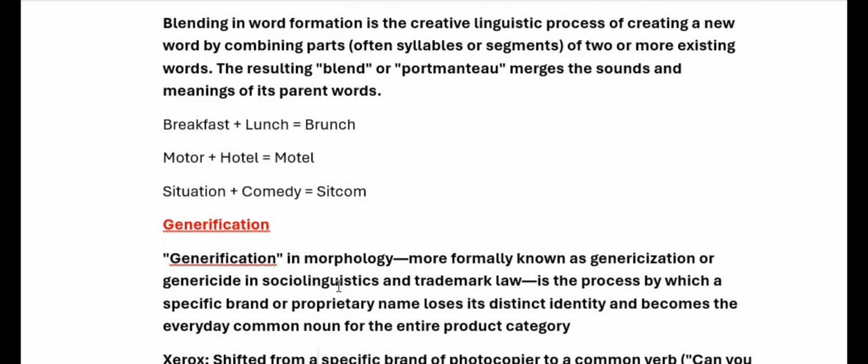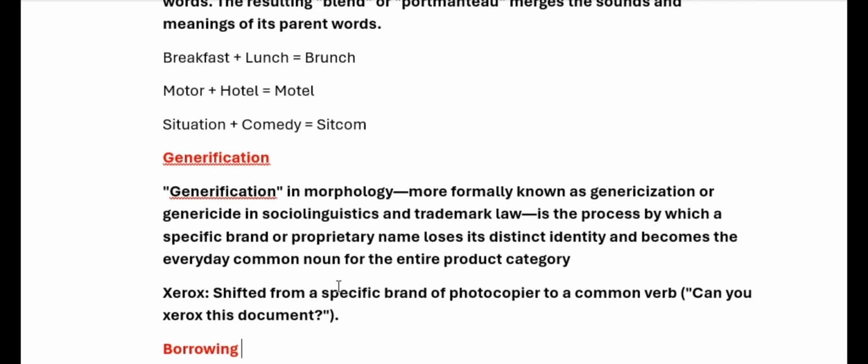Okay, now let's go toward another method. It is generification. In morphology, it is also known as generalization or genericize. It is another method of word formation by which a specific brand name becomes the name of that particular process and becomes an everyday word.